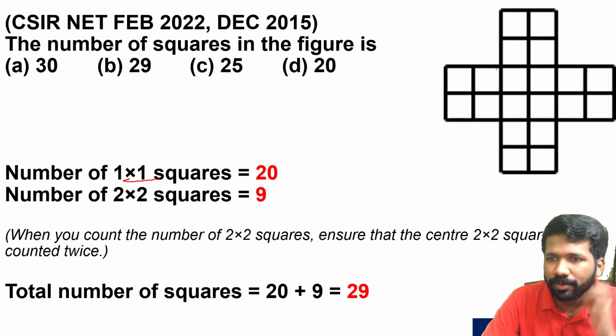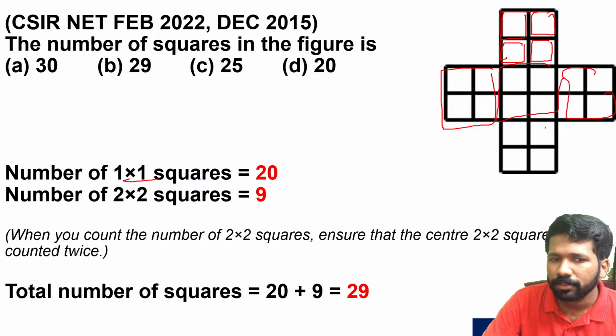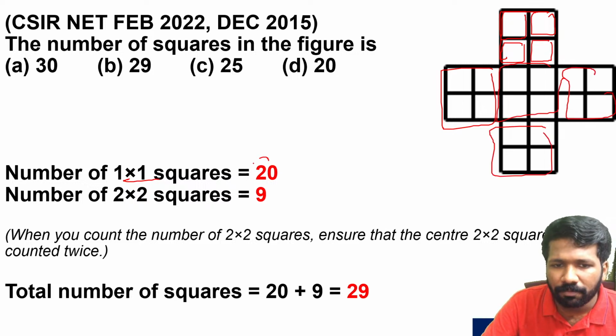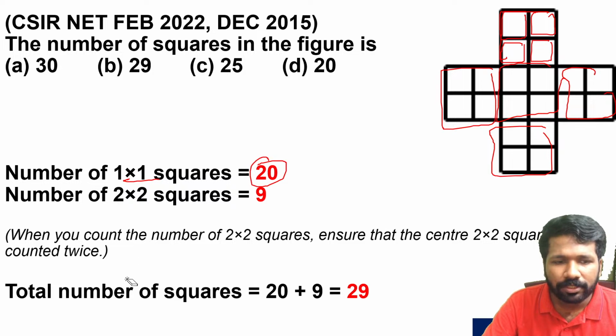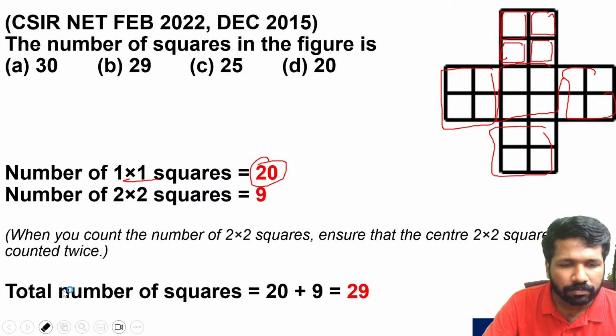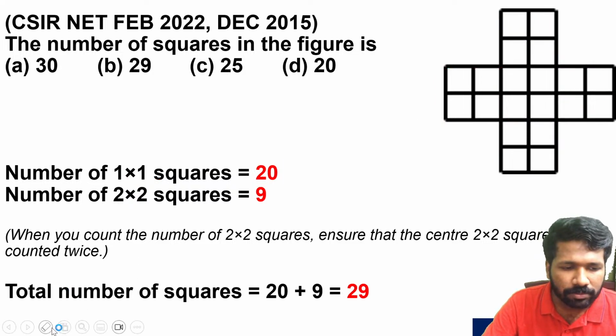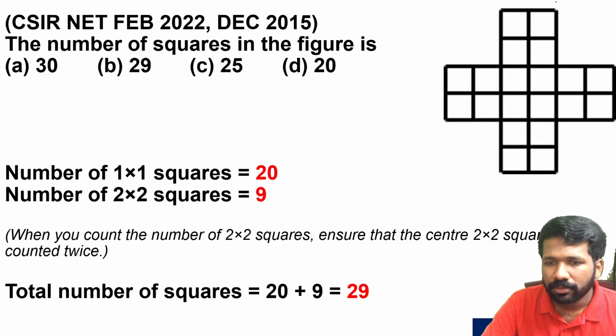First, 1 by 1 squares. That means squares formed by 1 row and 1 column. 1, 2, 3, 4 you can see in this grid. 4 here. Similarly 4 in this, 4 in this, 4 in this, 4 in this. So 4 into 5, 20 1 by 1 squares you can find here. Now 2 by 2 squares, squares formed by 2 rows and 2 columns. That we need to count.